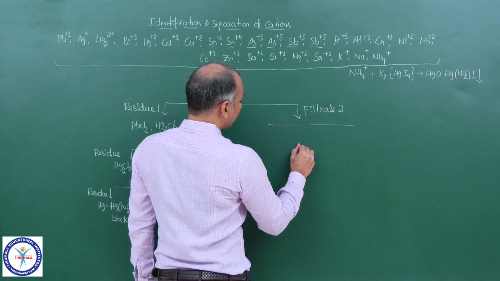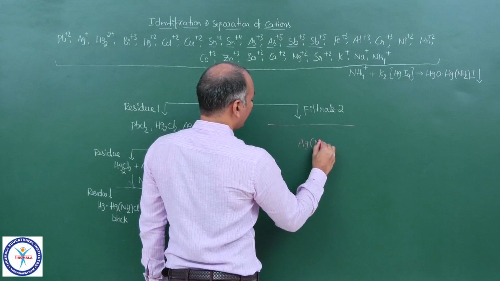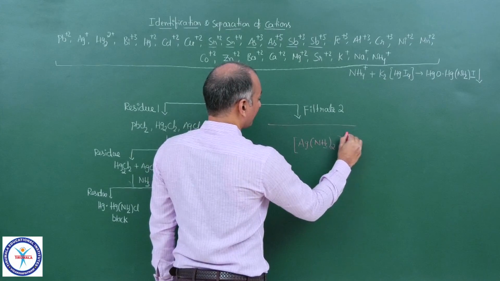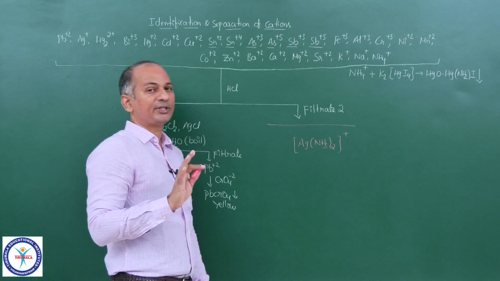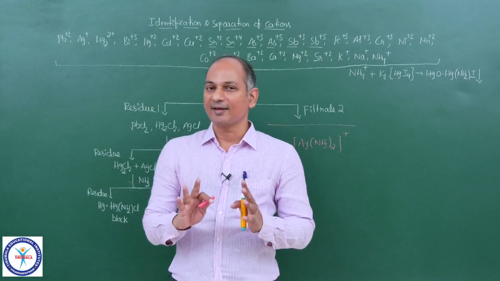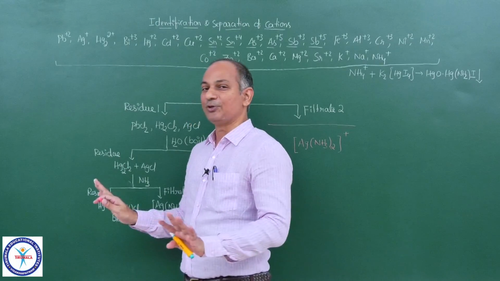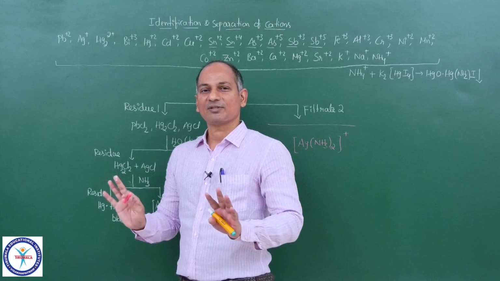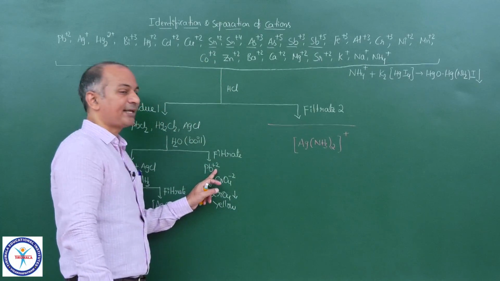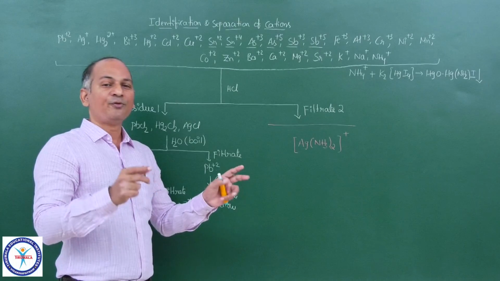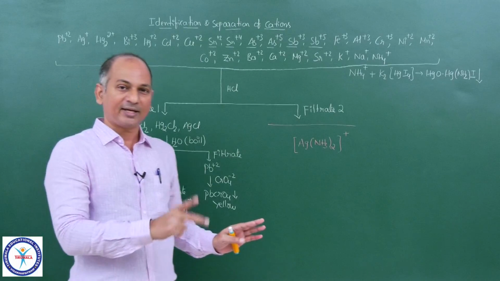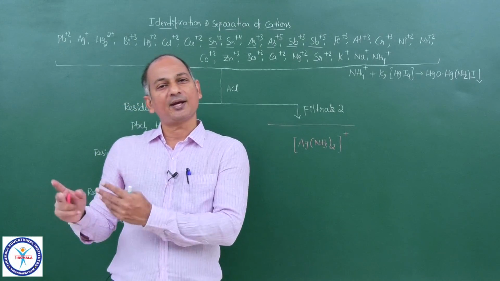Now how do you know that this complex is there? The cation which gives a black colored precipitate with ammonia is Hg2+, mercurous. There is no confusion. And boiling water, if you boil it, the ion which gets separated is Pb+2, and if you want to further confirm it, we have a confirmatory test. Pb+2 is separated, confirmed. Hg2+ is separated, confirmed.